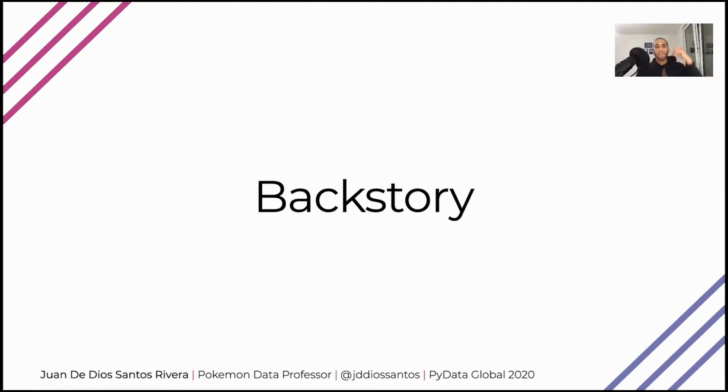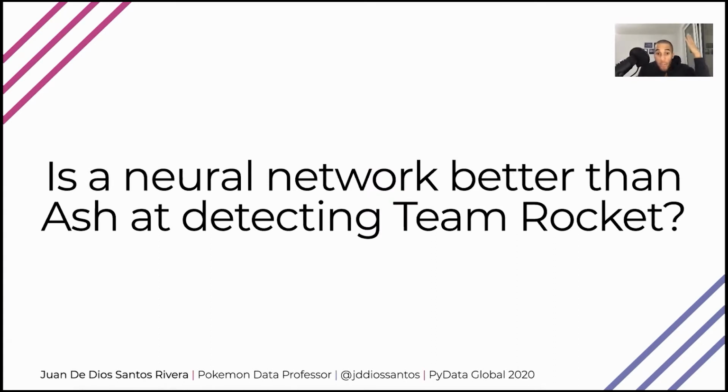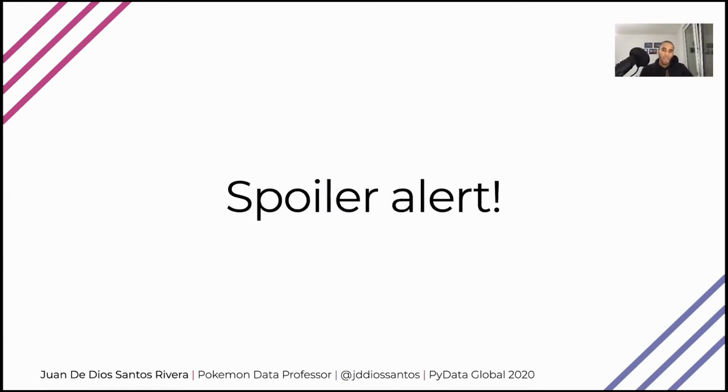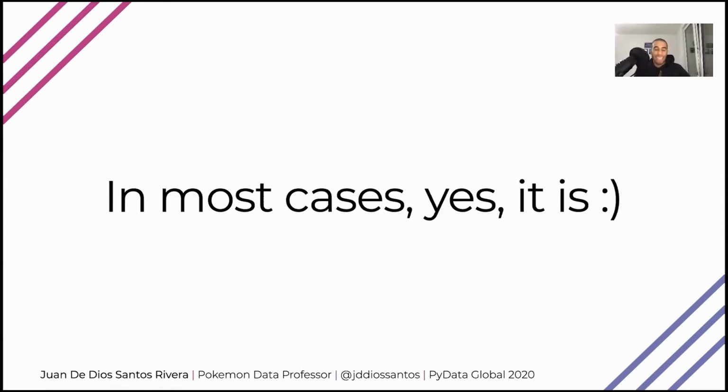And this got me thinking, and I was like, could it be that a neural network is actually better than him at detecting Team Rocket? And well, spoiler alert, my friends, the answer is yes. In most cases, yes, it is. And this should not be a surprise, right? Because we have seen all the amazing things that networks are doing nowadays. So for them, this is a trivial case.